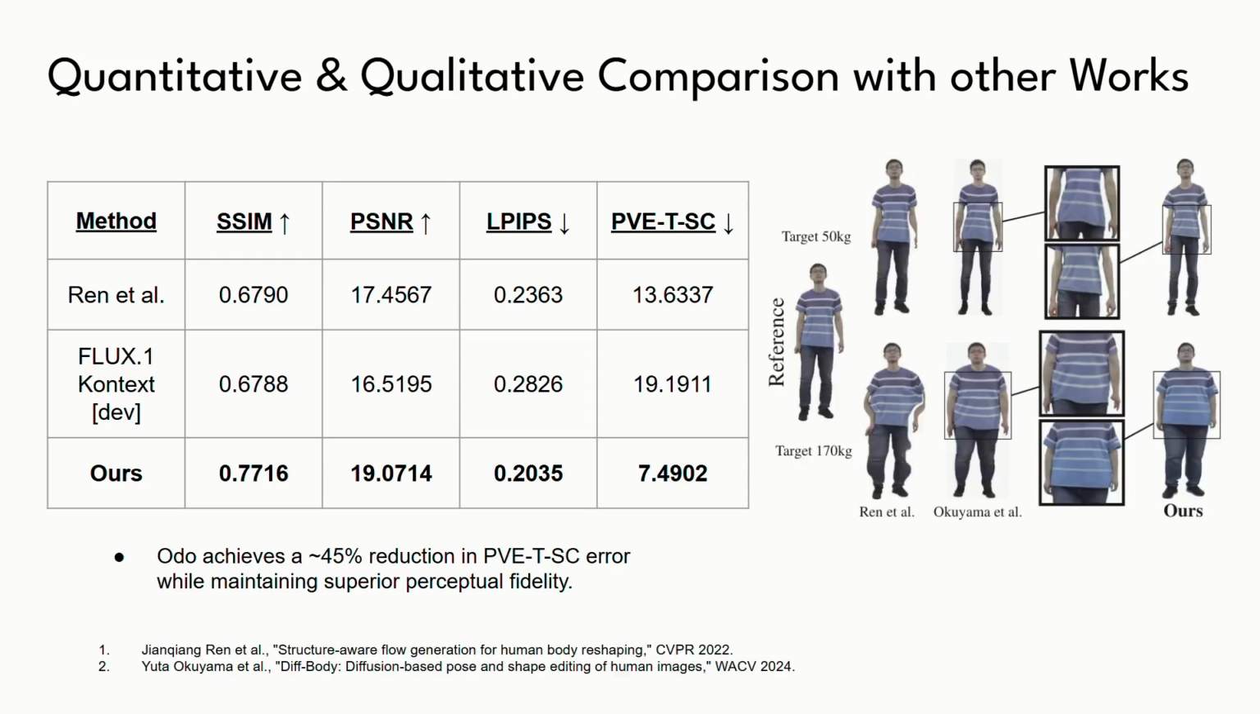Qualitatively, for the given target weights, prior methods like the flow-based approach by Ren et al. and the diffusion-based approach, diff-body, by Okuyama et al., introduce severe distortions to the striped shirt and the subject's anatomical proportions. Our model, however, maintains flawless anatomical consistency, perfect texture fidelity of the striped t-shirt, and zero distortion.